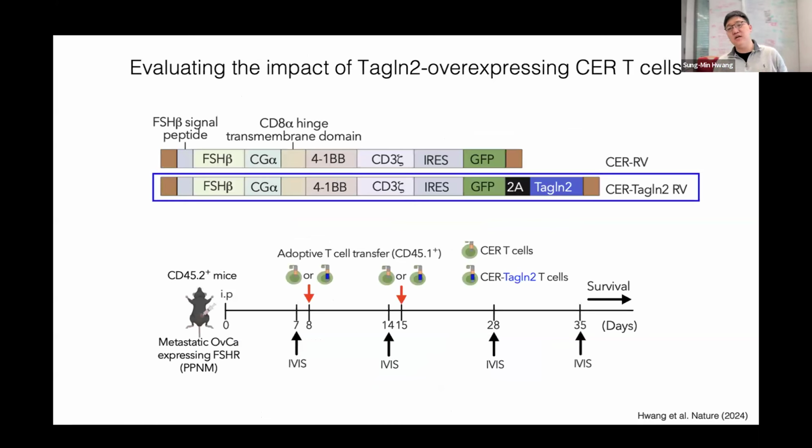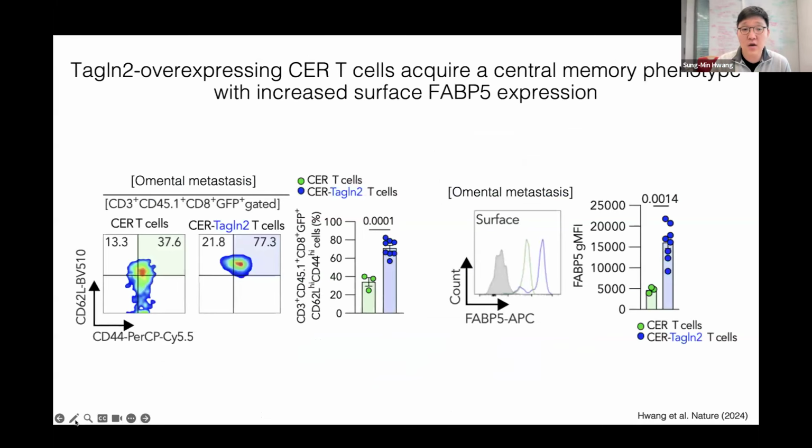So to tackle these challenges, we generated new Transgelin-2 CAR T cells, and we adoptively transferred normal CAR T cells versus Transgelin-2 overexpressing CAR T cells. And we found these Transgelin-2 overexpressing CAR T cells actually acquire a central memory phenotype, which we stained by CD44 and CD62L, with increased surface FABP5 expression.